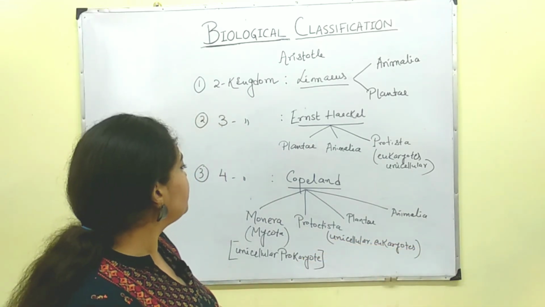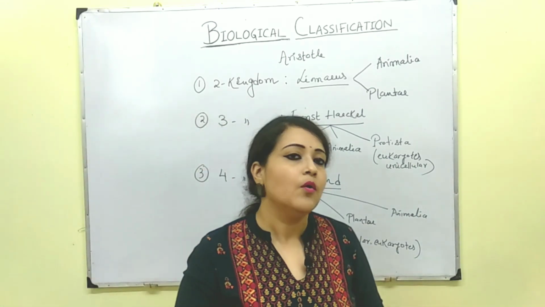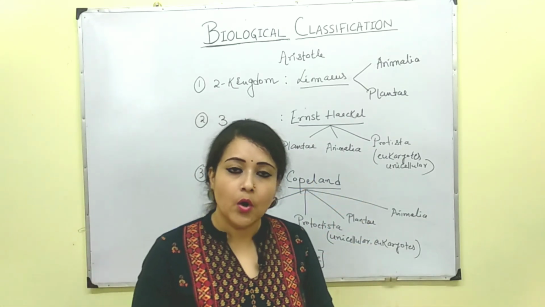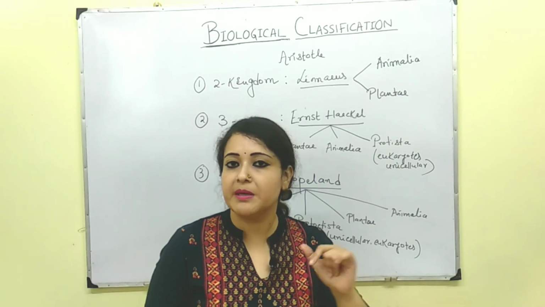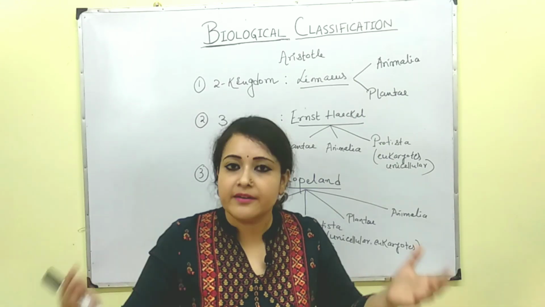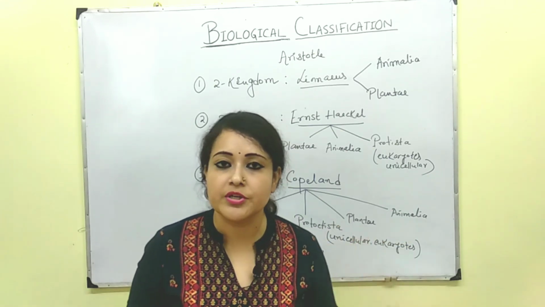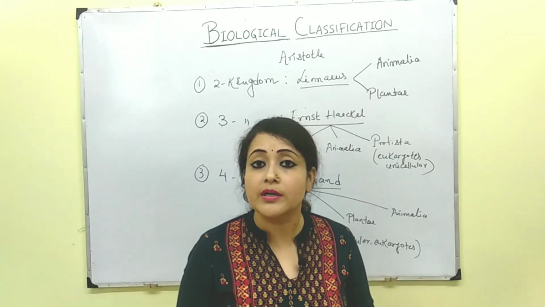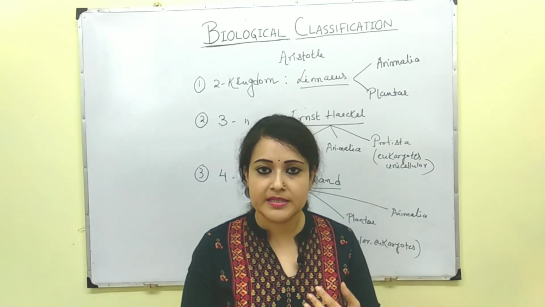But again, the four kingdom system of classification also showed some problems. What happened actually, in case of these classification systems, only morphological characteristics were taken into consideration. That was a big problem because some other characters should have been taken. Those were not taken, like mode of nutrition, then cell wall type, then nuclear membrane. These things were not taken. So this was the biggest problem with this system of classification.